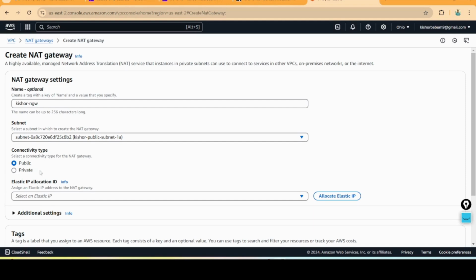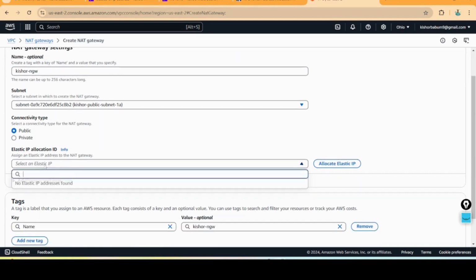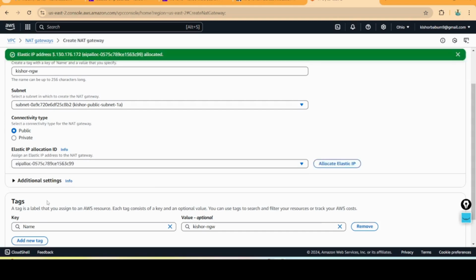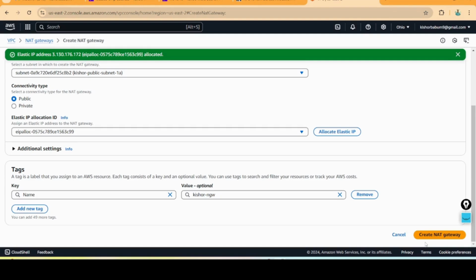Connectivity type public. So don't click multiple times on allocate elastic IP. It will create more IPs and you will get more bill. So one elastic IP is allocated. Now click on create NAT gateway.